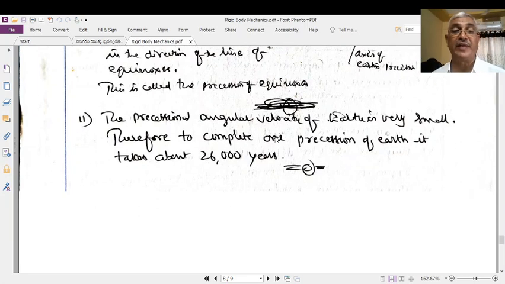The precessional angular velocity of the Earth is very small. As I said, it takes 25,920 years or nearly 26,000 years.